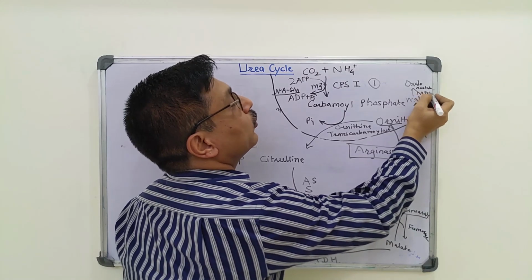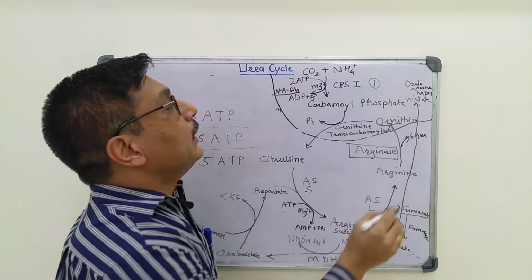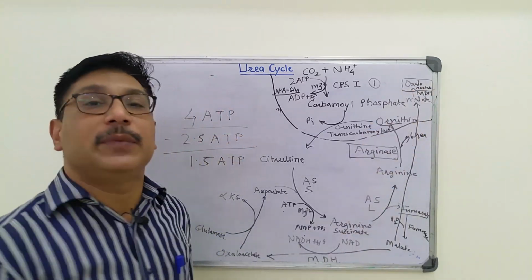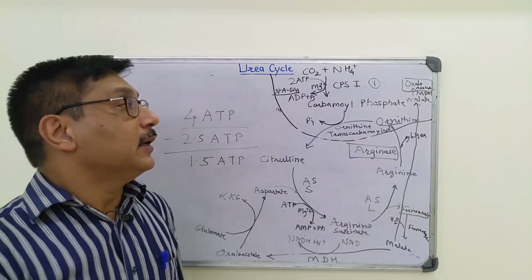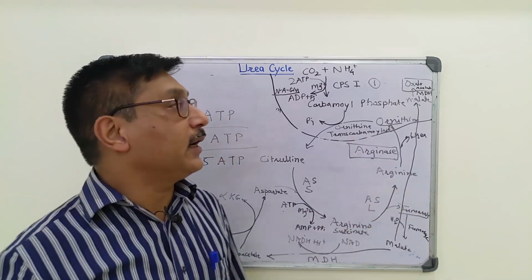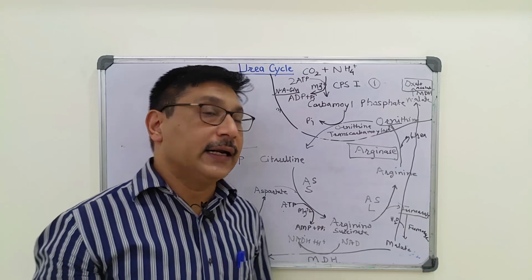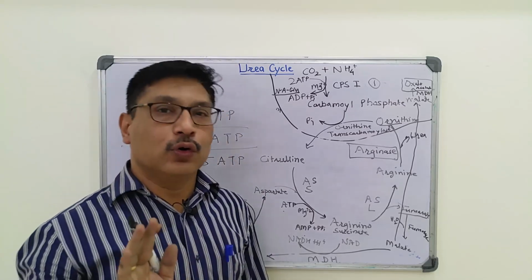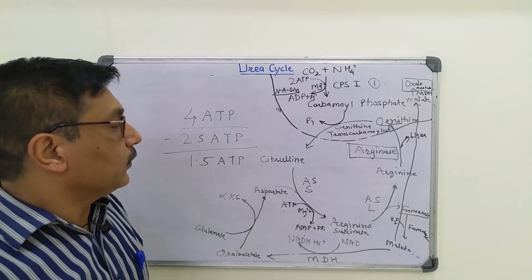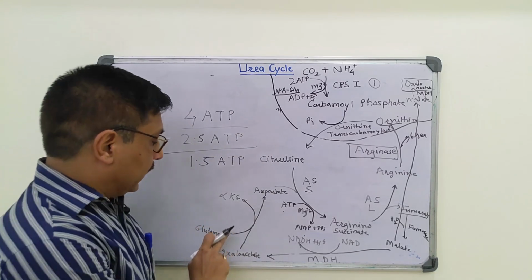Now this oxaloacetate can accept acetyl-CoA and form citrate to enter into the TCA cycle, or this oxaloacetate can enter into gluconeogenesis.